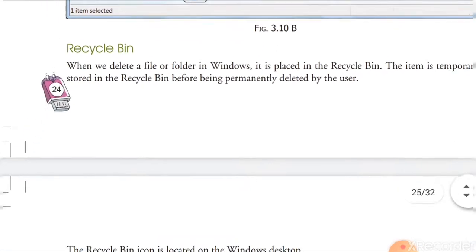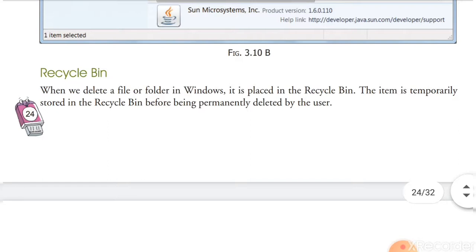Next is the recycle bin. The recycle bin is a system folder. A system folder means a folder that is automatically created when we install Windows. So the recycle bin is a system folder that contains all the deleted files of Windows. When a user deletes any file from the computer, it will be contained in the recycle bin.